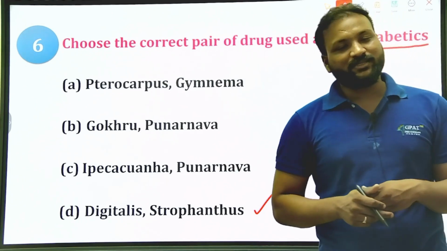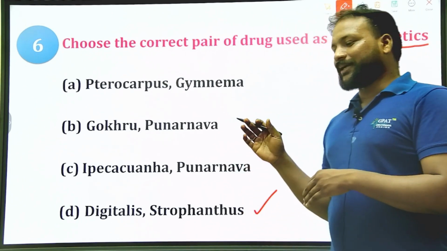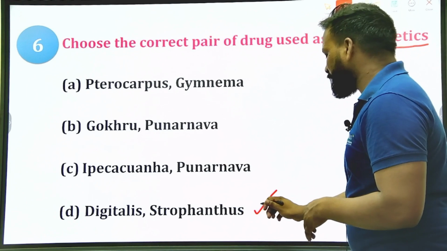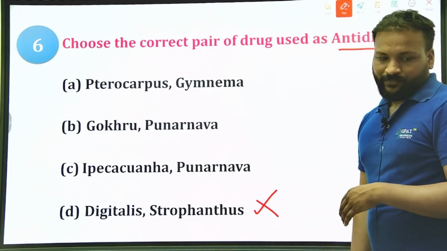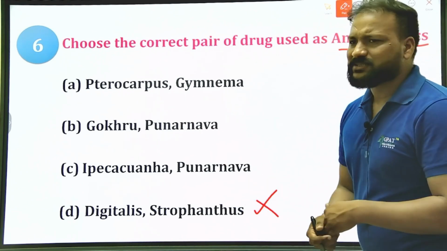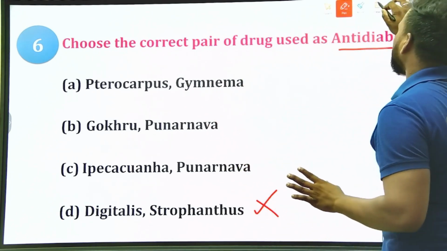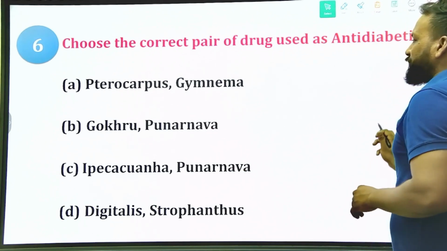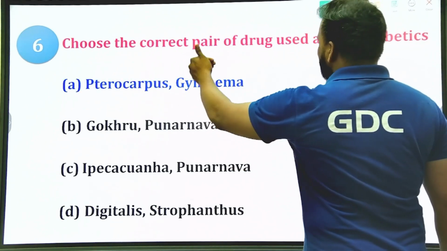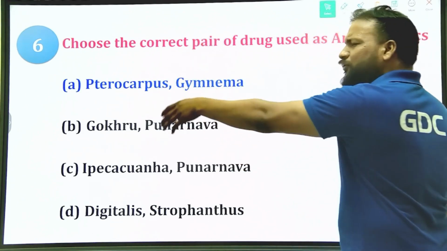Comment down your answers in the comment box. So what is the right option for this one? You can simply eliminate Digitalis and Strophanthus, as there is one direct option we can eliminate. Let us see the right option. The option is Pterocarpus and Gymnema, which we just came across.